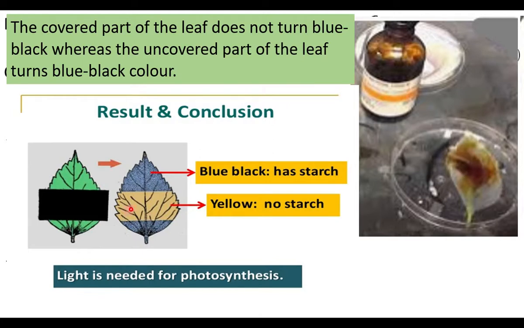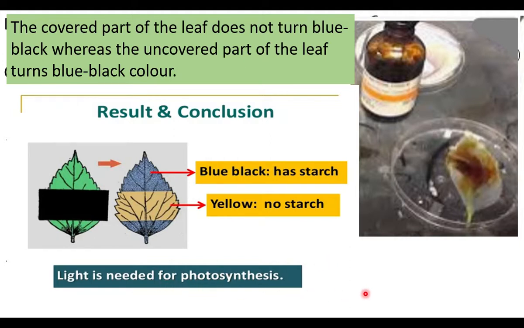From that we can conclude that light is necessary for photosynthesis. The part of the leaf receiving light prepares the food. So this experiment demonstrates that light is needed for photosynthesis.